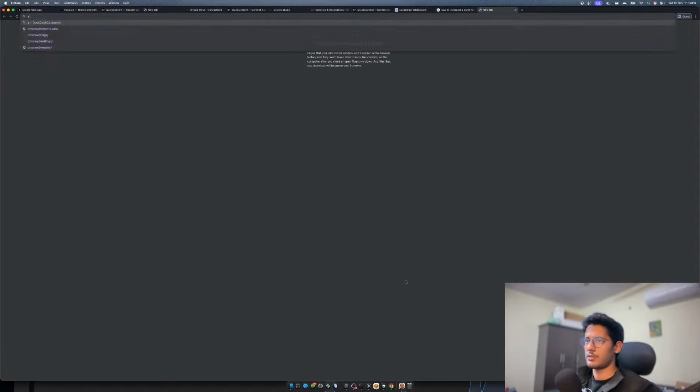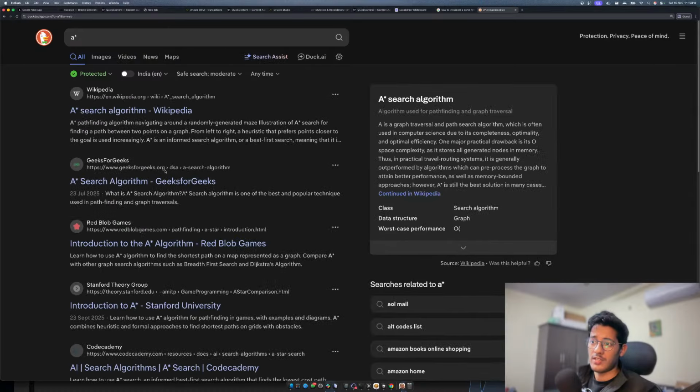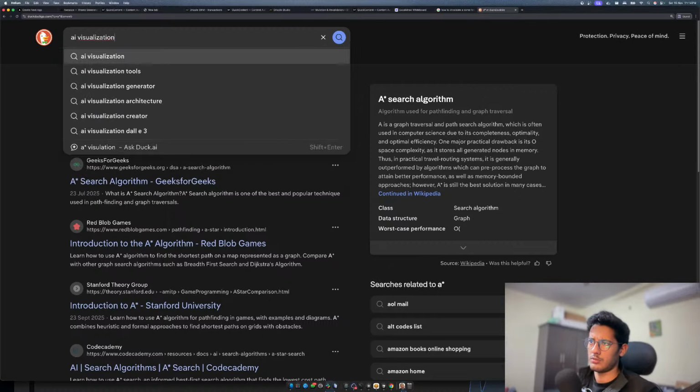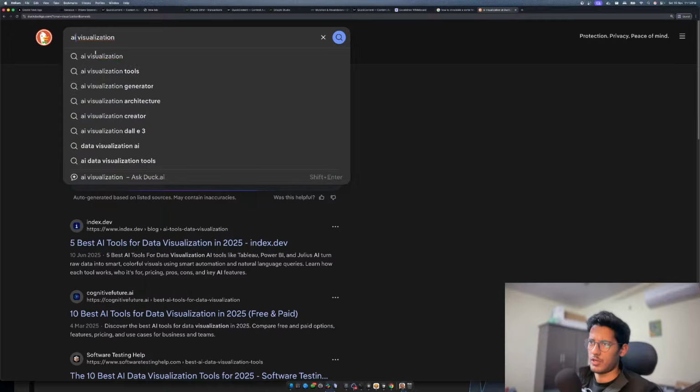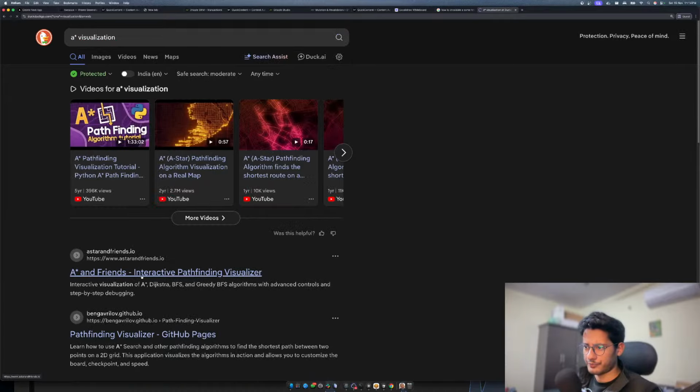If you know this A star algorithm, he built a very good visualization of that. So I think visualizations is something which you can build, which is very good. So I think A star visualization, something like that. Not AI visualization, but A star visualization. This is a very good project. You can build something like that.